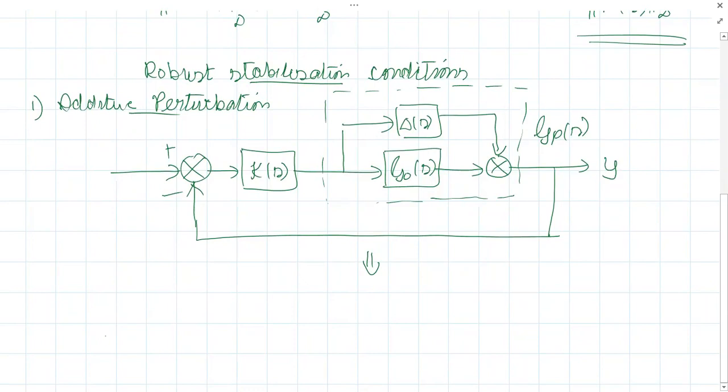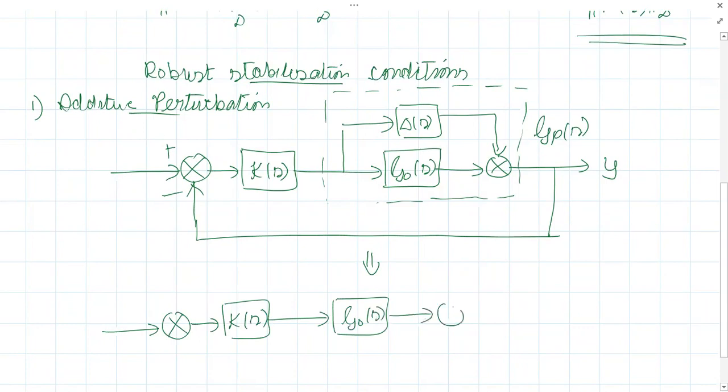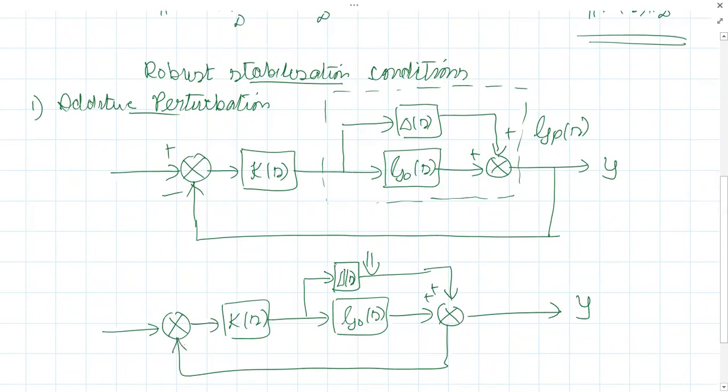So let me redraw all this again here. So this is the controller K of S. Then this is G naught of S. This is the summing block, plus. And here is our delta of S, plus. This is Y, and here is our unity feedback, plus minus. Okay, so what is Z here? If you remember from the LFT block, what is Z? Z is the input to delta of S.